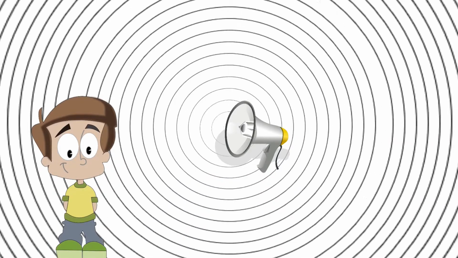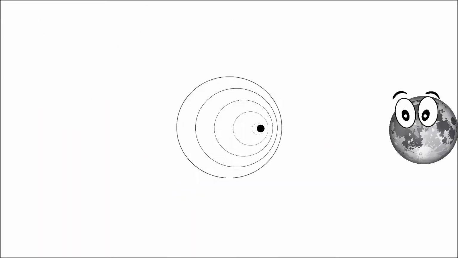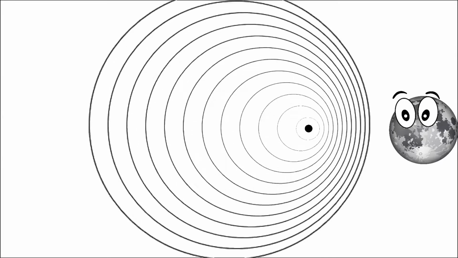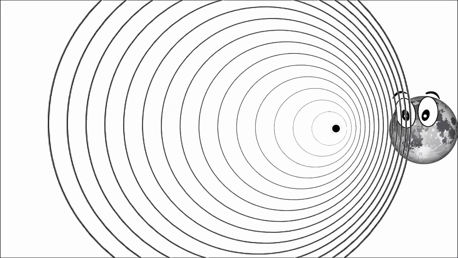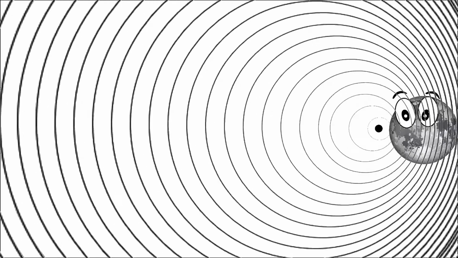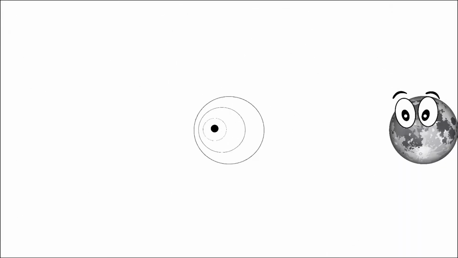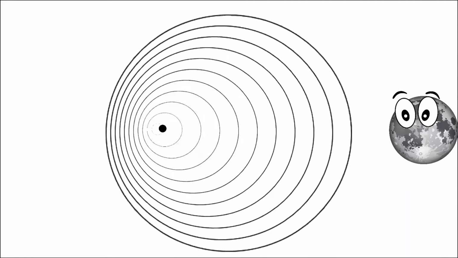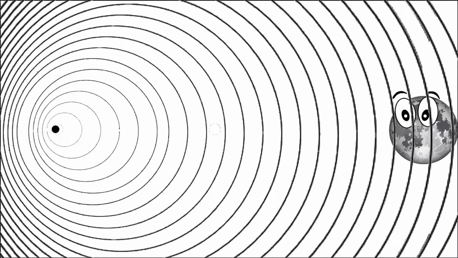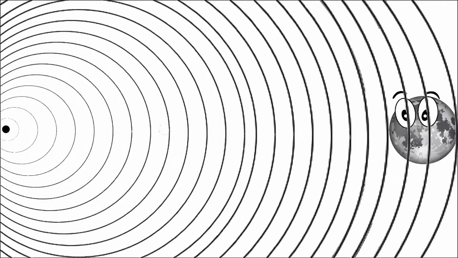If the source object emitting waves comes towards the stationary observer, the waves towards the observer bunch up more and more as it comes closer to the observer, and the waves are received by the observer at higher frequency. If the source goes away from the observer, the waves spread out more and more as it gets away from the observer, and the waves are received by the observer in the lower frequency.